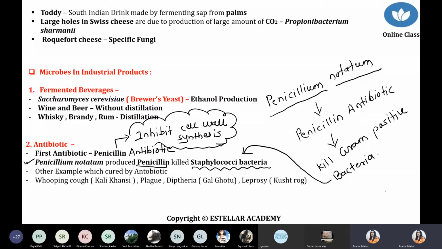Got it? One question: the antibiotic penicillin inhibits the cell wall of gram-positive bacteria, it inhibits peptidoglycan synthesis. Peptidoglycan is a material present in gram-positive bacteria. From where do we obtain penicillin? We obtain it from a fungus, Penicillium notatum. They kill the gram-positive bacteria, for example Staphylococci. Got it?